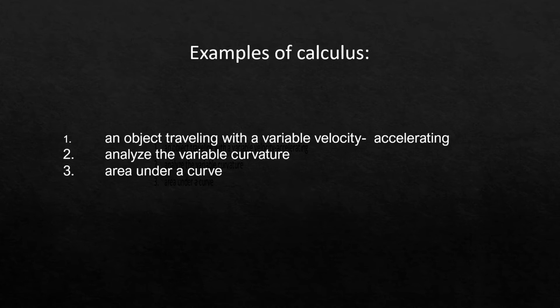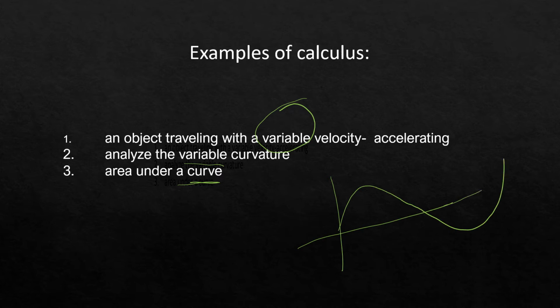Now coming to the examples of calculus: an object traveling with a variable velocity. In the previous case we had constant velocity, and here it's variable velocity. Analyze the variable curvature, area under a curve. Area under a curve means, suppose we want to find the area of this curve. So this shaded region, if you want to find its area, then we will have to use calculus.